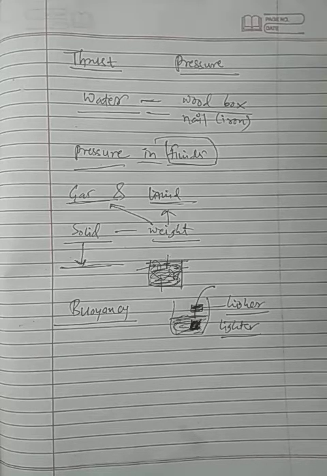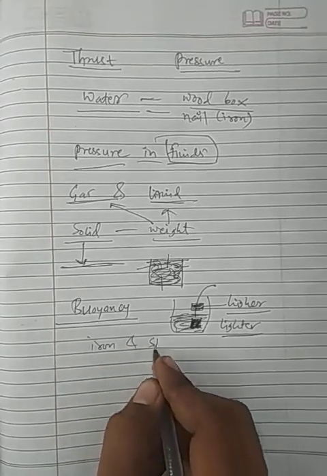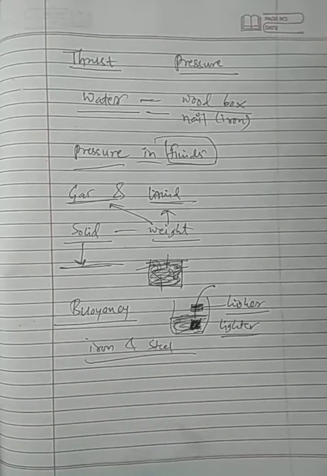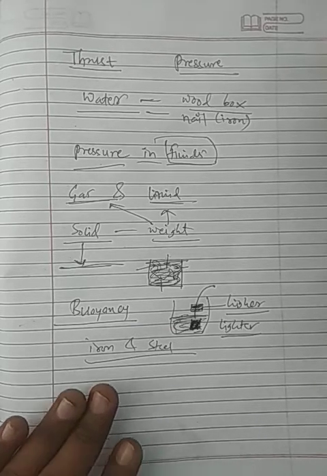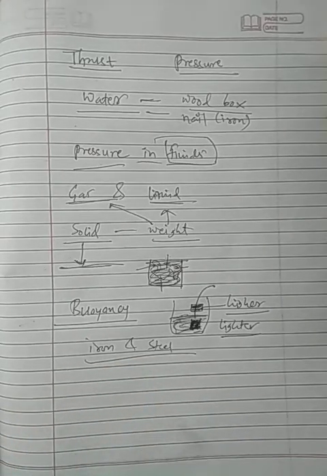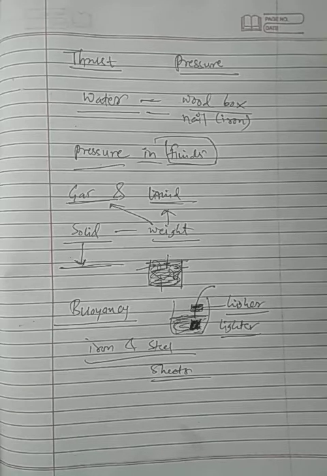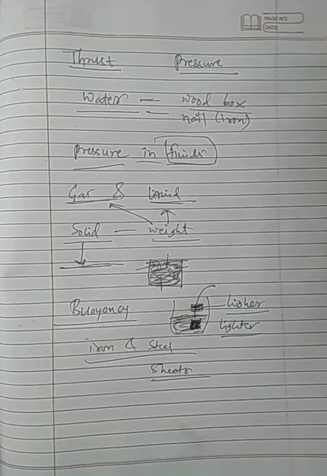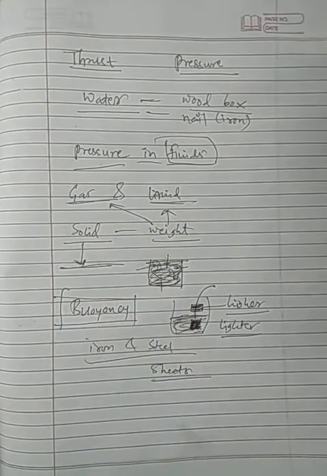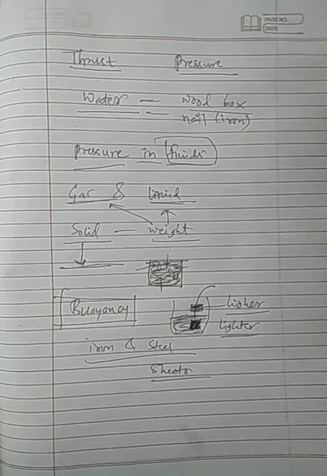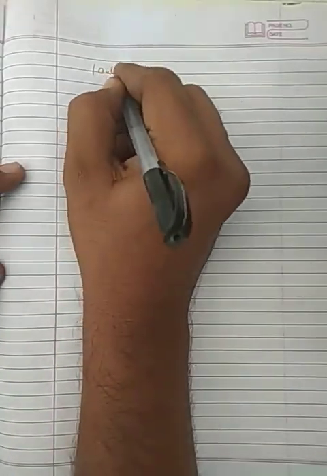So why this? Like why does a ship made up of iron and steel not sink in water, while if you throw this iron and steel of the same amount as used in ship in the form of sheets, it will sink down in water. So these questions can be answered by this physical term, that is buoyancy. We will study it from an activity. Activity 10.4 in your textbook.